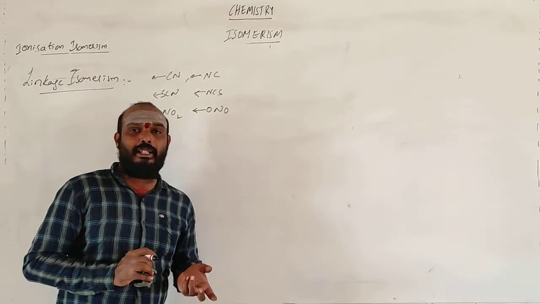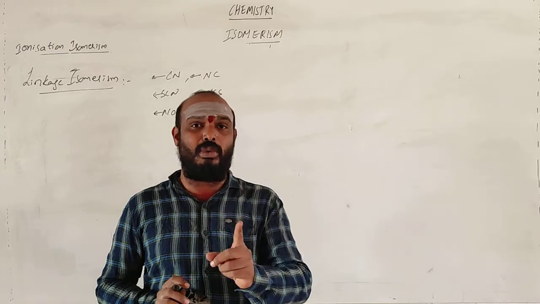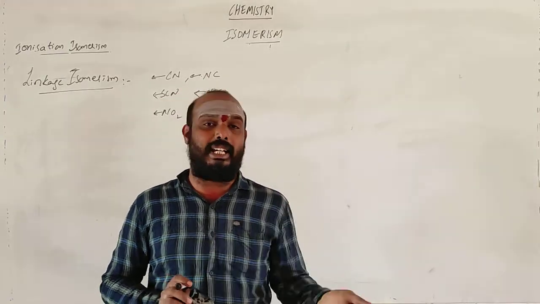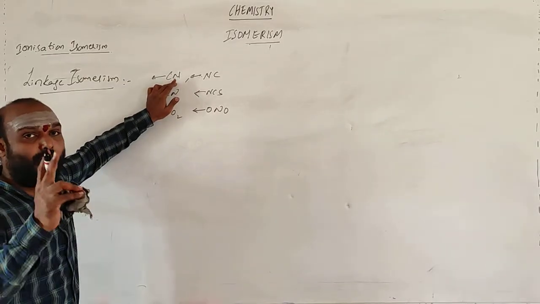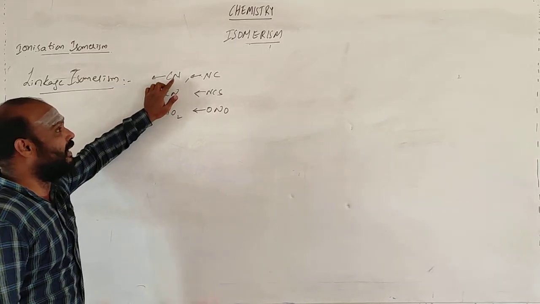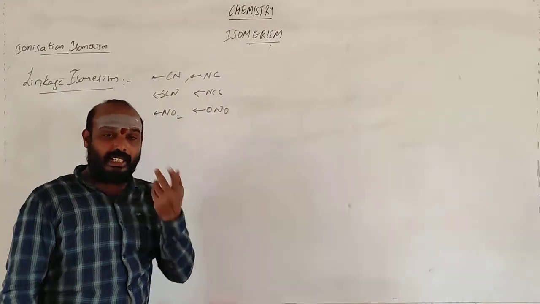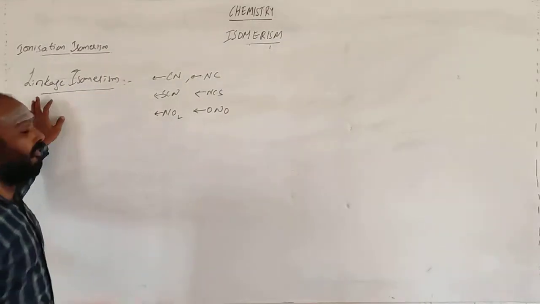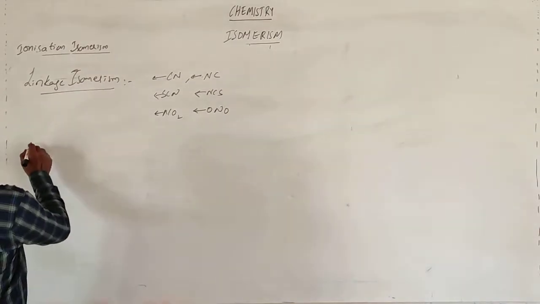What is meant by ambidentate is a ligand that has two or more atoms in a single molecule. See, a single molecule having more than one atom can link with any of the atoms. If you take cyanide, you have two atoms, and it can link with carbon or it can link with nitrogen. That type of ligands are called ambidentate ligands. Ambidentate ligands are capable of forming linkage isomerism. Right? So let me take one example here.